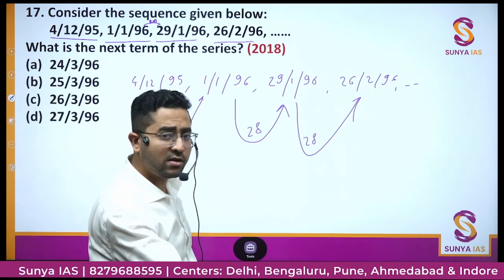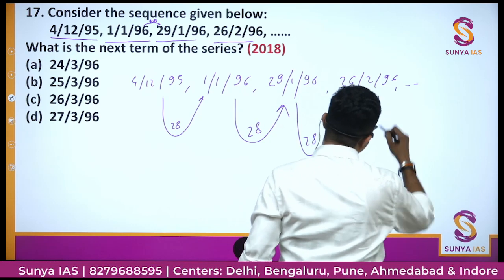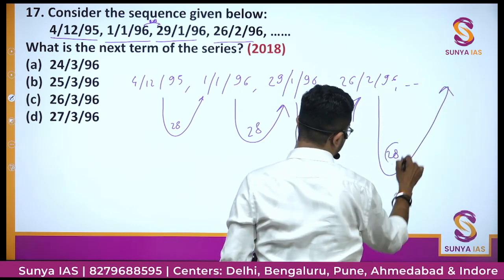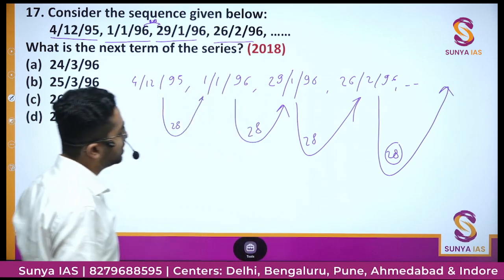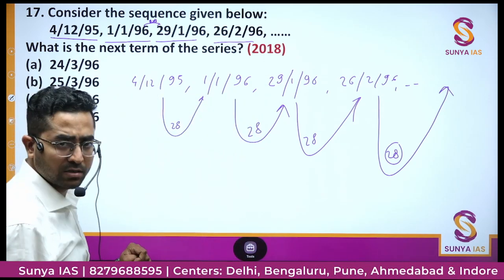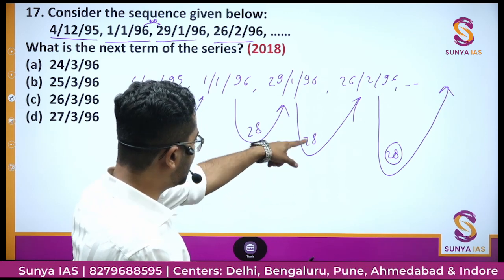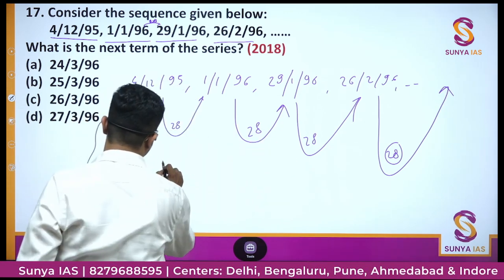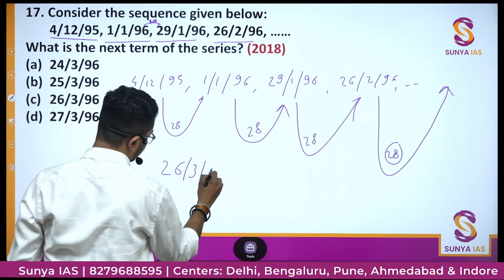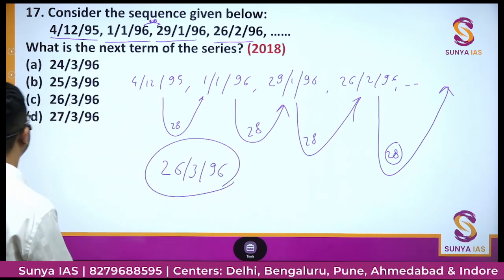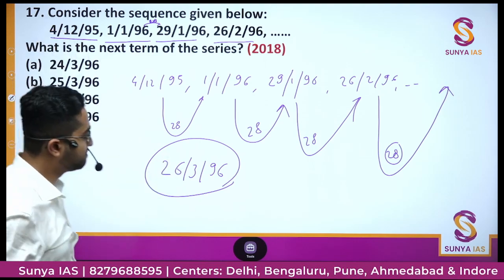This is getting followed. So now what will our answer be? Here also, in 26 February we will add 28. So 28 February, 2 days, and 26 March should be the answer. Fine. So the correct option is 26 March.